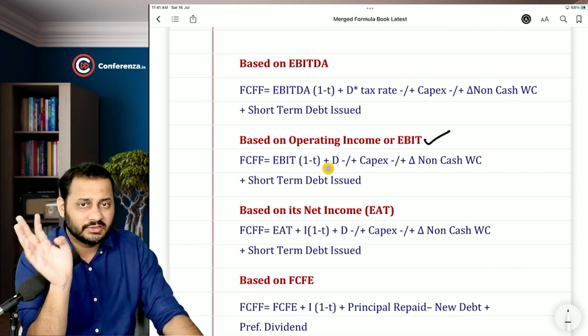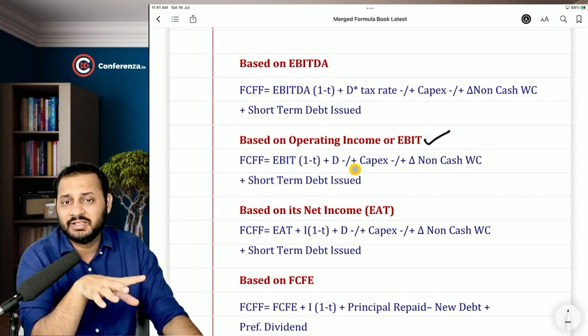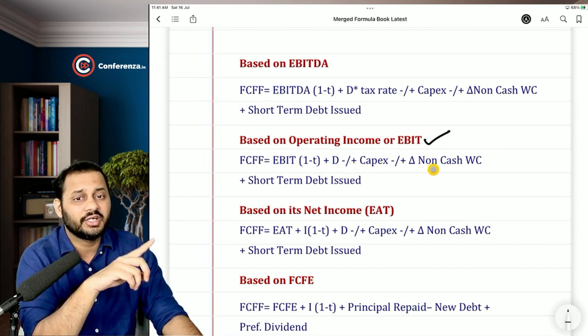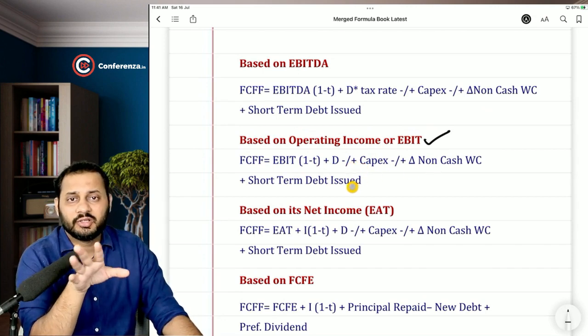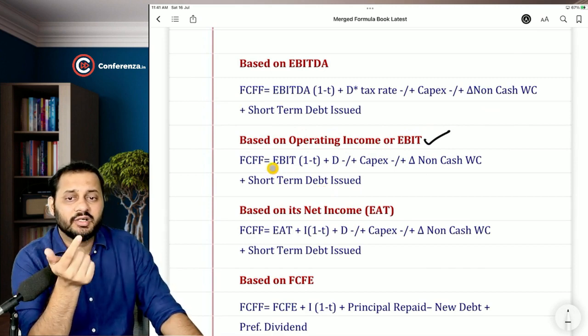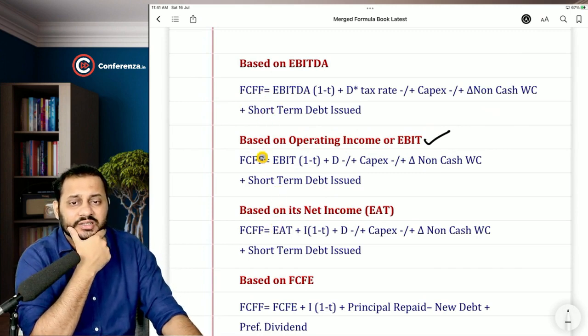Okay. Tax has been paid, non-cash item has also been adjusted. So then you will adjust the balance sheet. That is capital expenditure plus minus change in non-cash working capital plus short-term debt issued, because this short-term debt issued or repaid is not covered in the firm. Okay. Then these are the rest of the formulas.